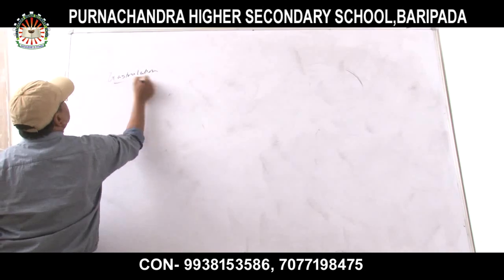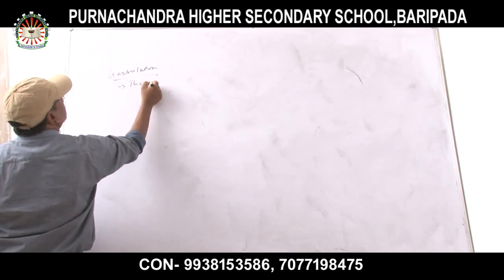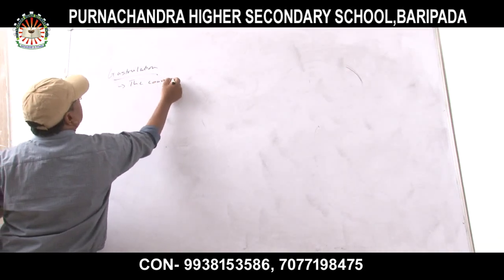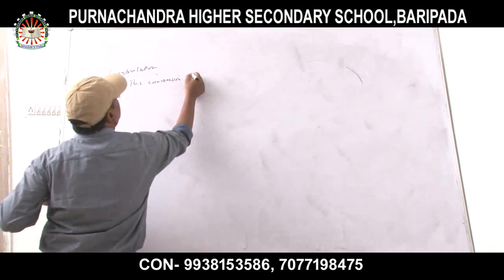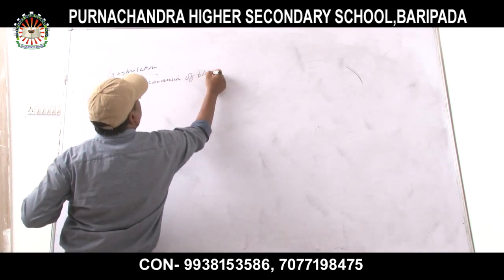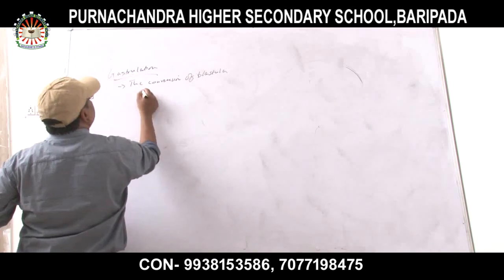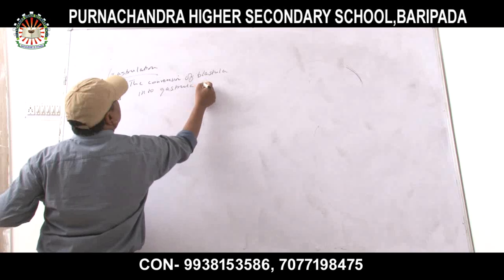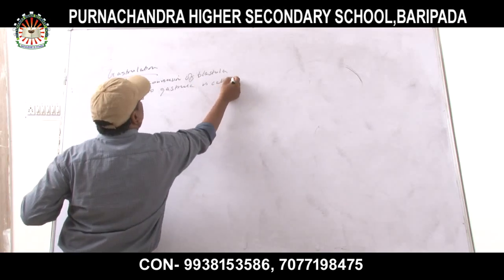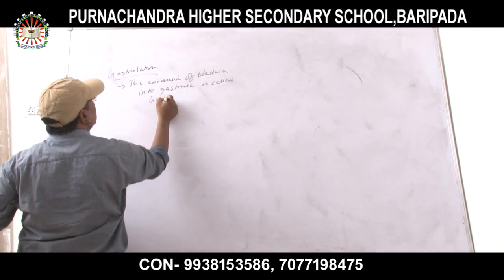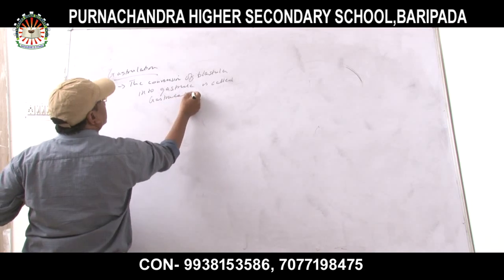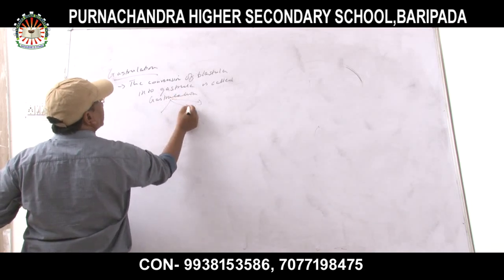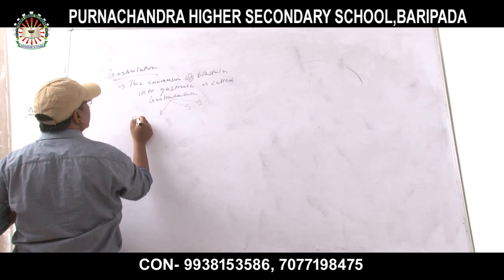What is called gastrulation? A simple definition I am giving you: the conversion of blastula into gastrula is called gastrulation. What happens in gastrulation? 3 embryonic layers are forming.